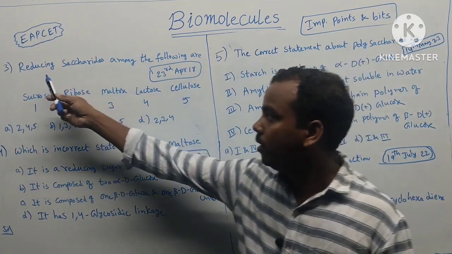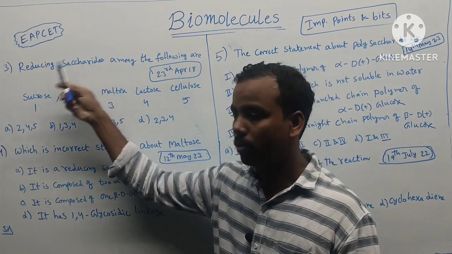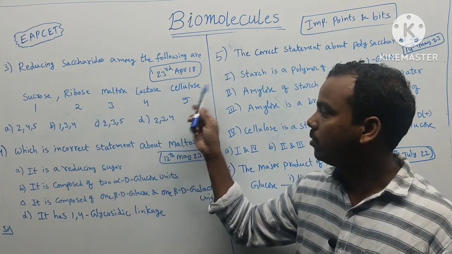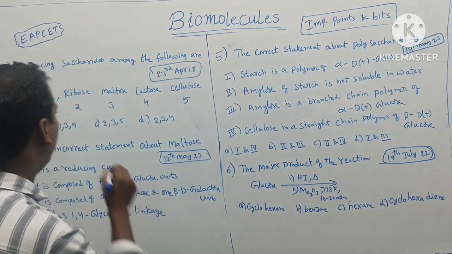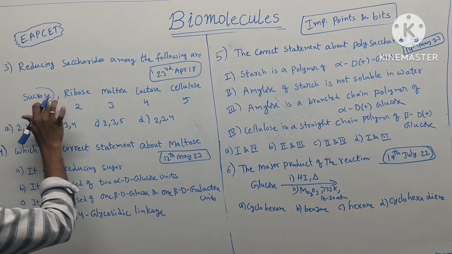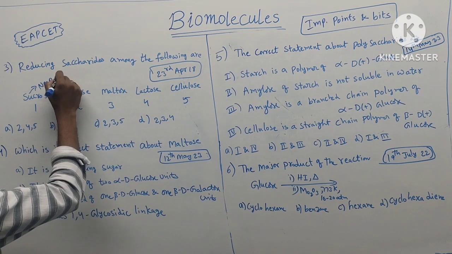Okay, see the next question. Reducing saccharides among the following are... Reducing saccharide means sugars. Reducing sugars among the following are sucrose, ribose, maltose, lactose, cellulose. So which one is correct? Sucrose. First, sucrose is a disaccharide. It is a non-reducing sugar. So next,